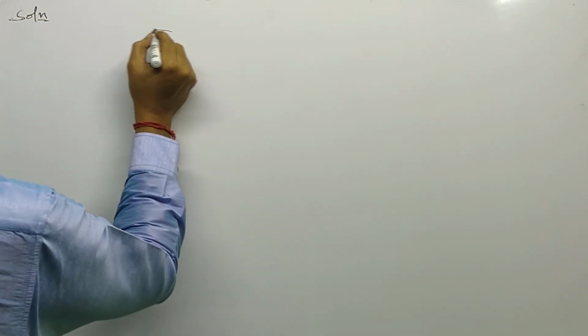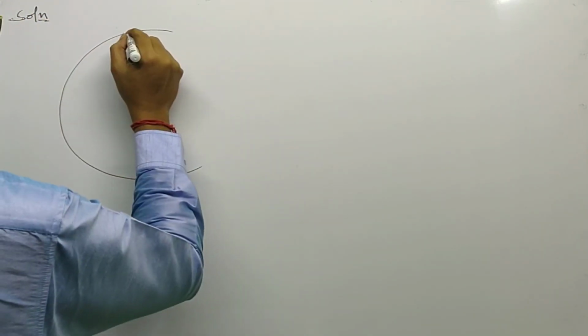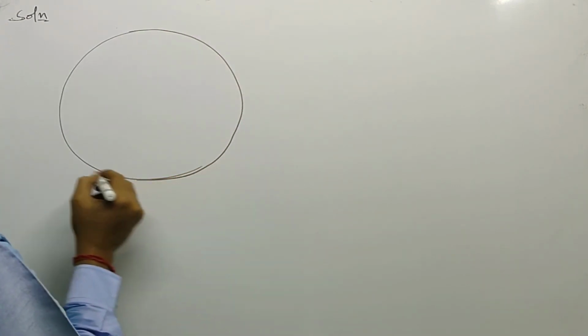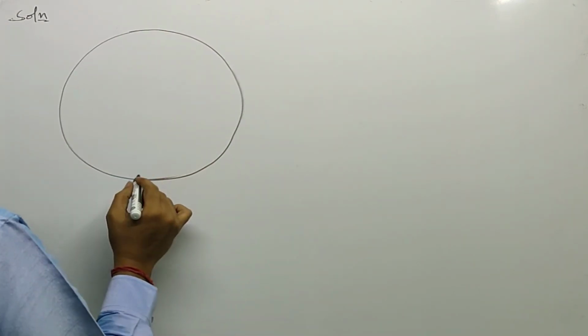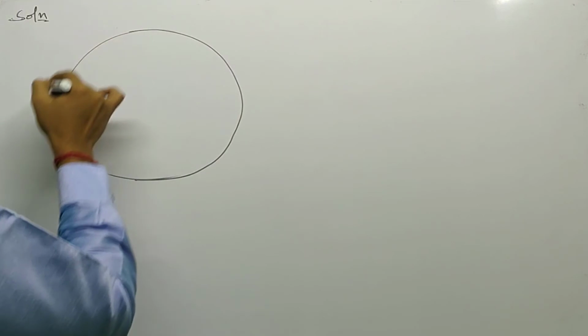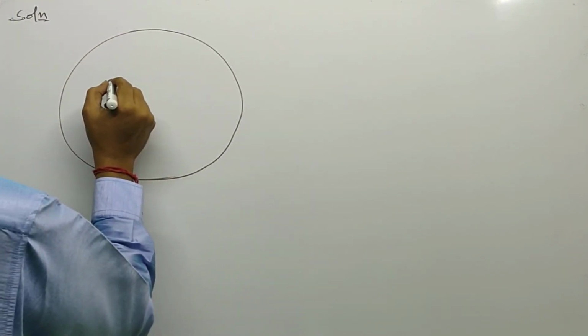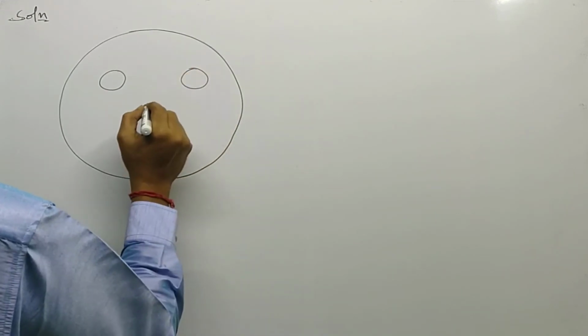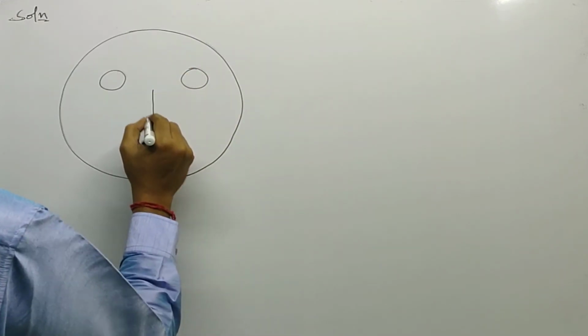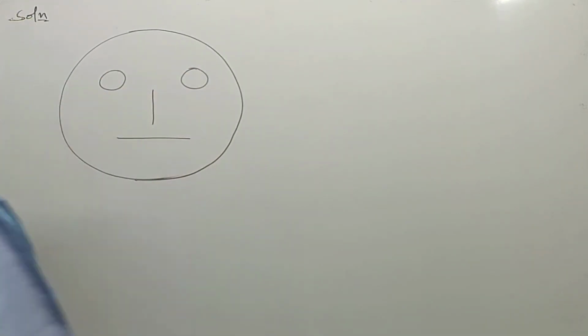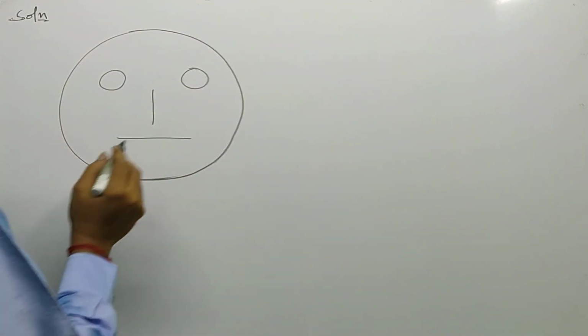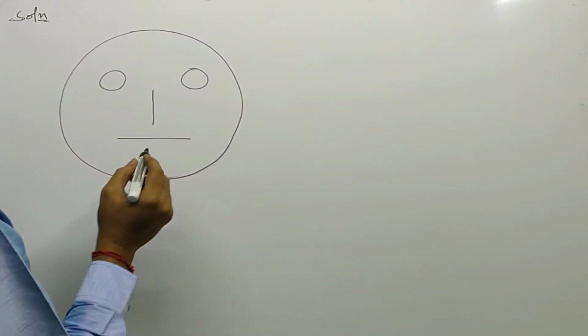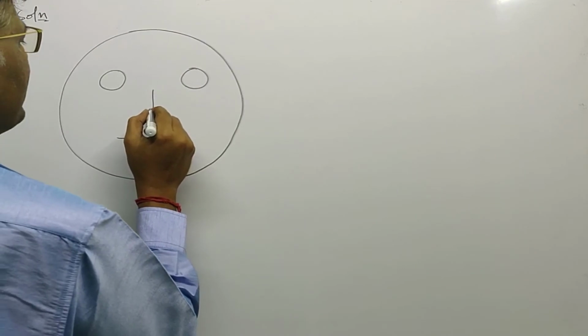In the question, a drawing is given. That drawing contains 5 particles: one is the outer line, the left inner circle, the right inner circle, and one vertical line, one horizontal line. This is the drawing given, and coordinates of these parts are also given.